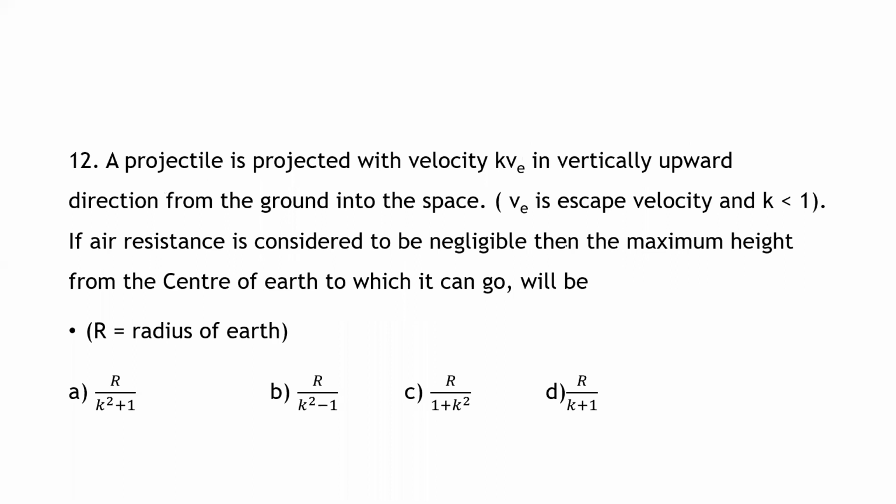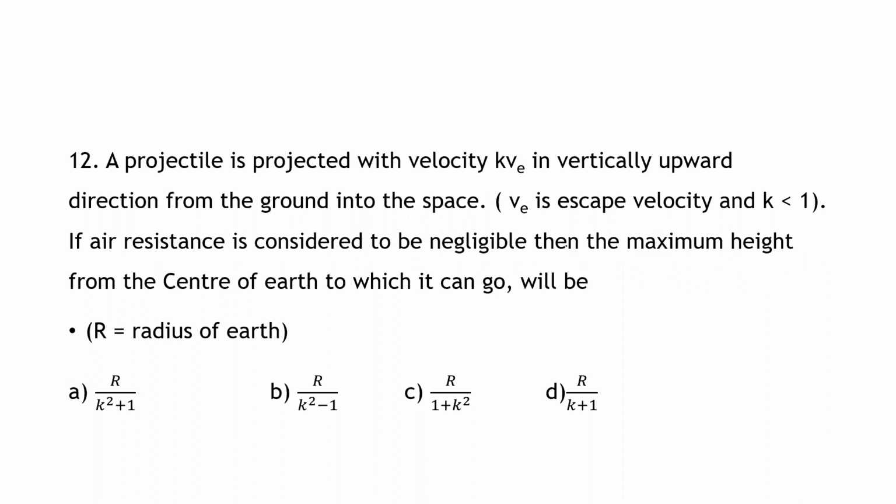Next question. A projectile is projected with velocity k Ve, vertically upward from the ground into space. Ve is escape velocity and k is less than 1.